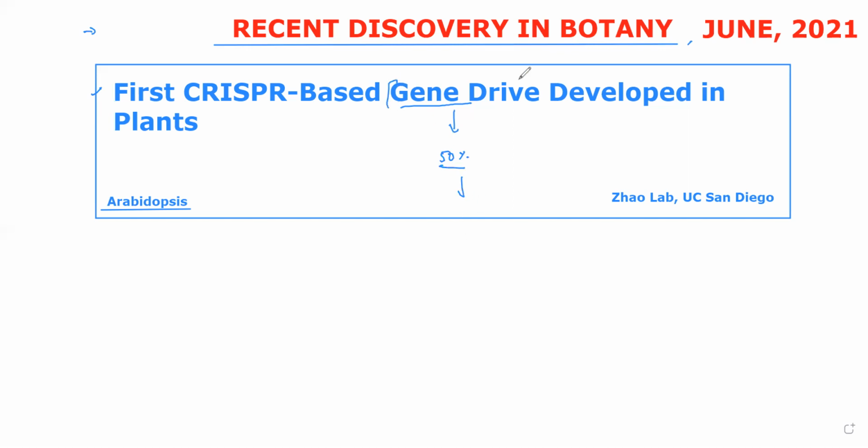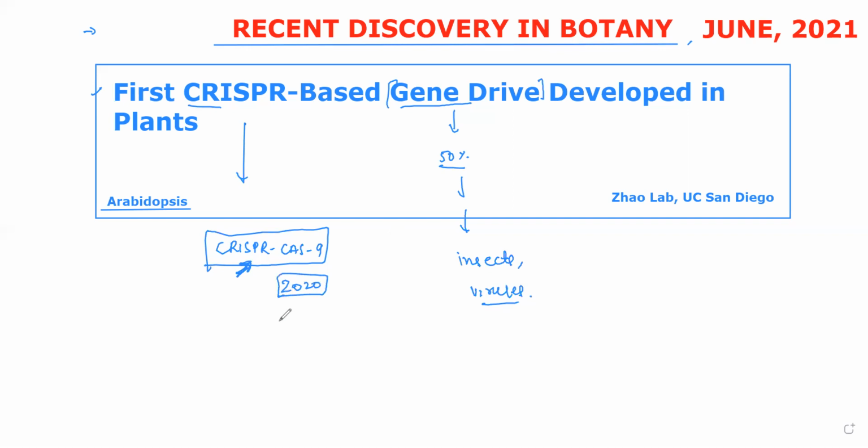Gene drive is basically used in genetic modification, and it was earlier common in insects, and nowadays in some viruses also. Gene drive can be achieved by various methods. The most common method is based upon CRISPR-Cas9. CRISPR-Cas9 is also a gene editing tool, which is the most common and most popular these days. In 2020, the Nobel Prize was awarded for the discovery of the CRISPR-Cas9 system. It is very widely used as well as the most popular tool these days for gene editing.